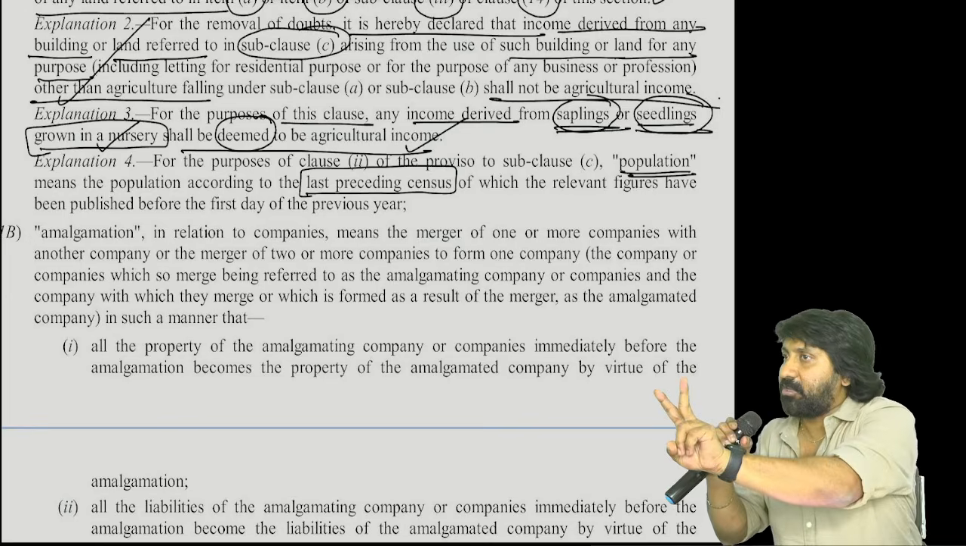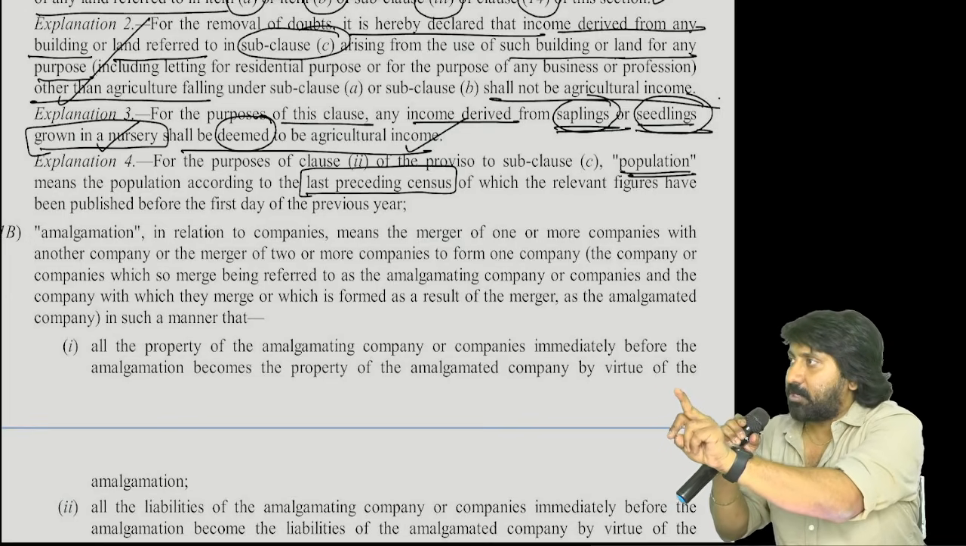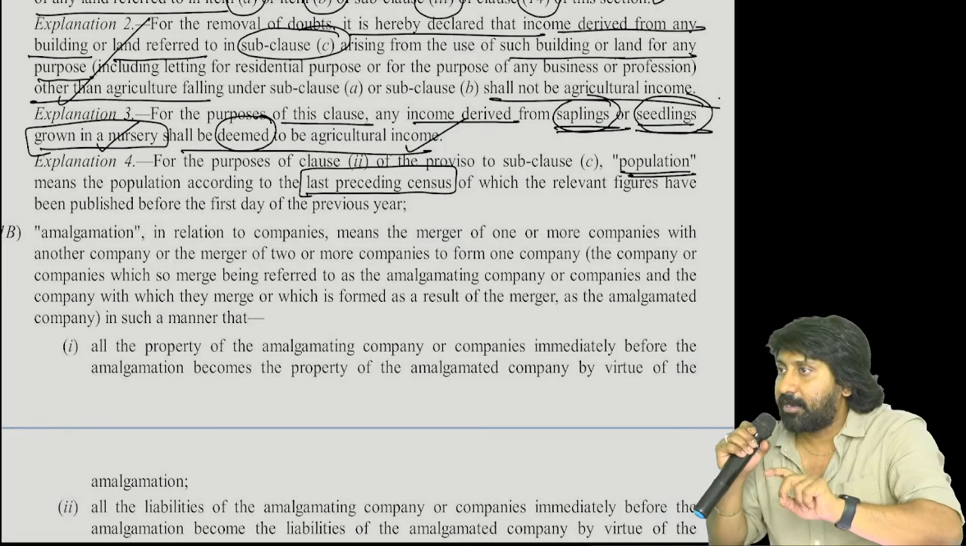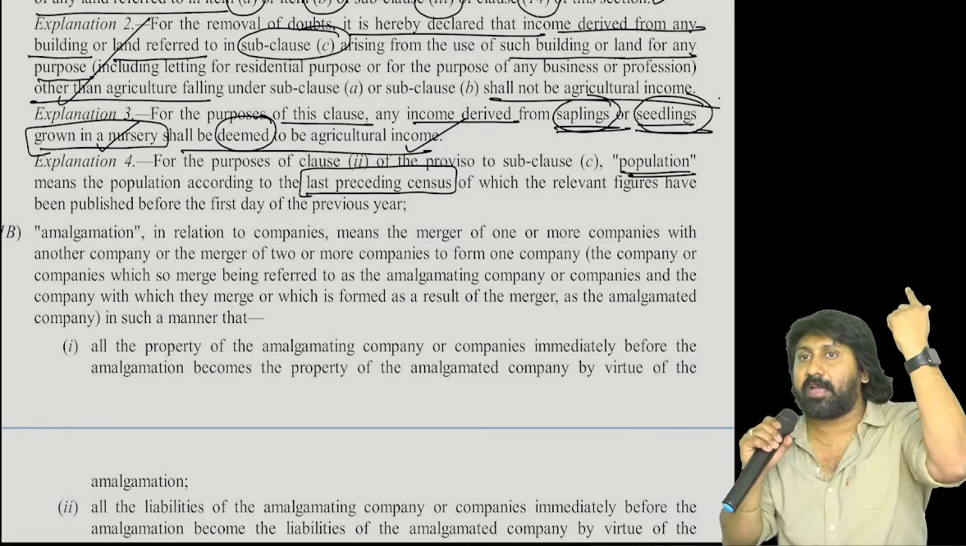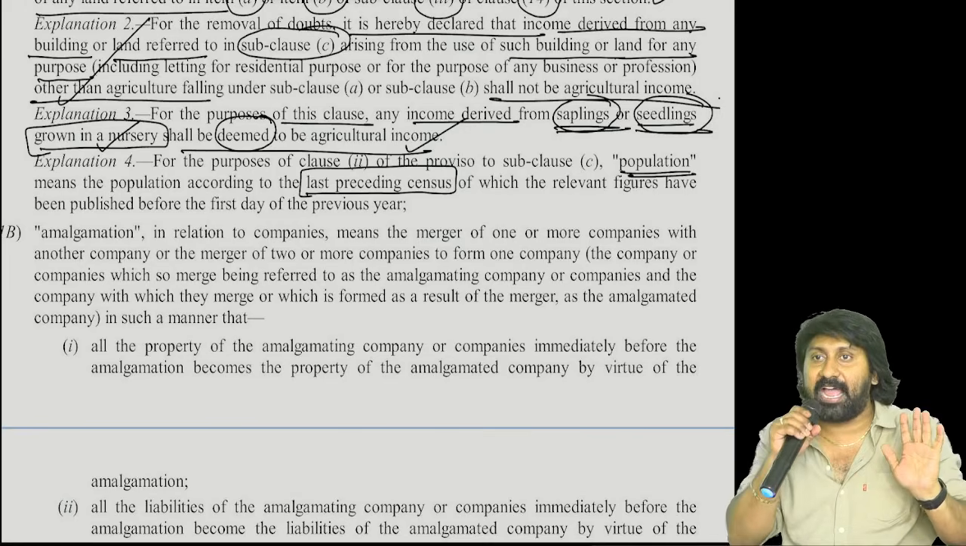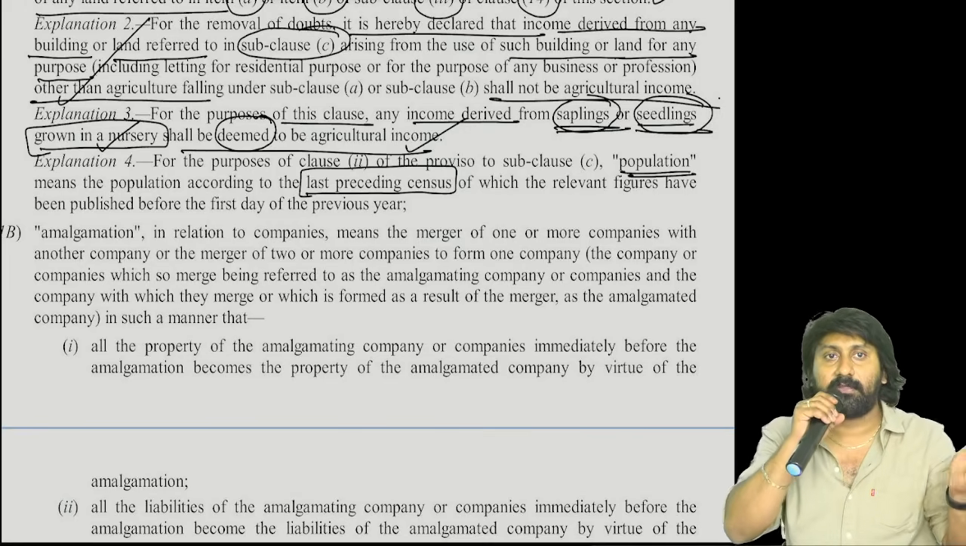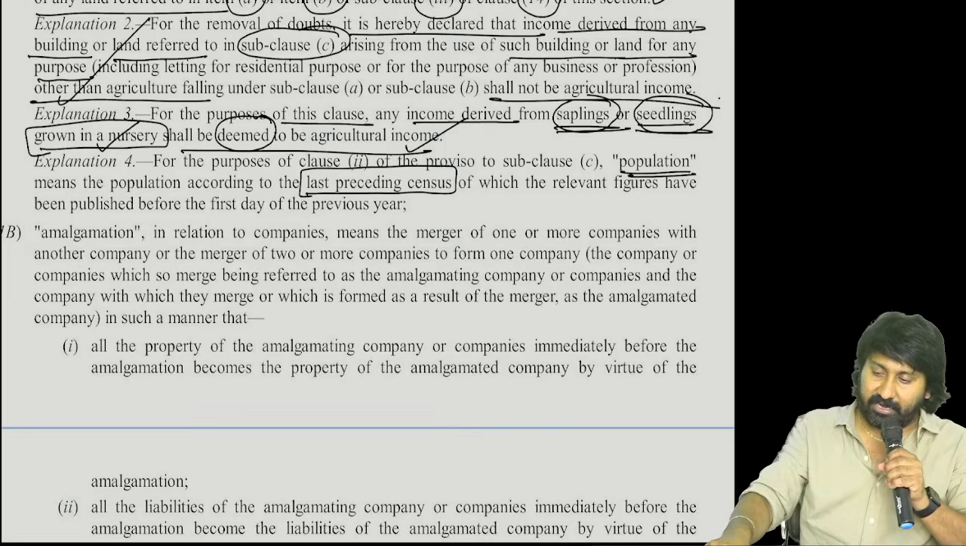See, you are given two data: 2022 census, 2019 census. Which will you take? 2022. Latest or older? The latest census you have to take. Last preceding census. Understood? That's it.